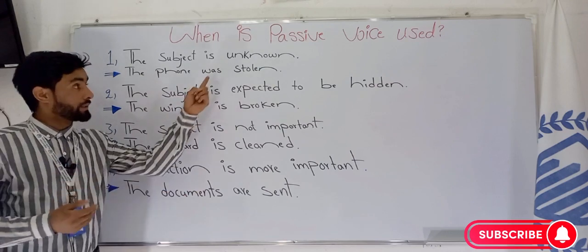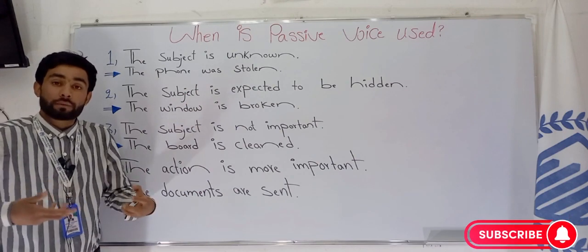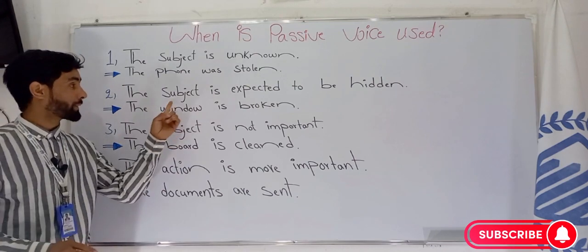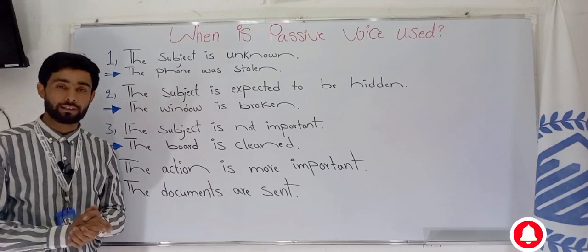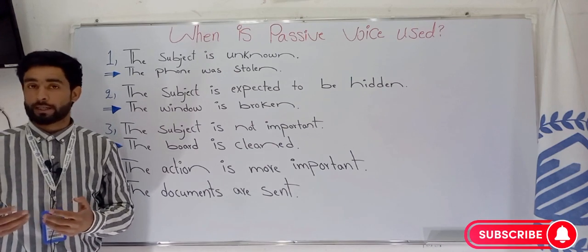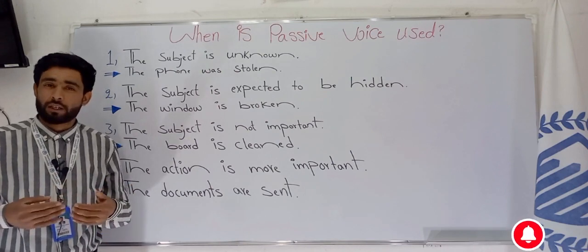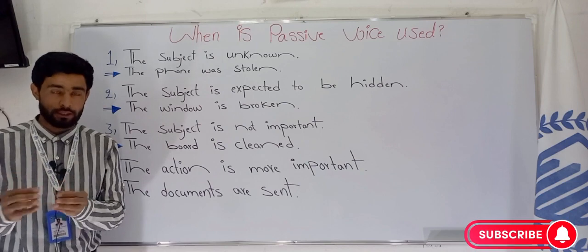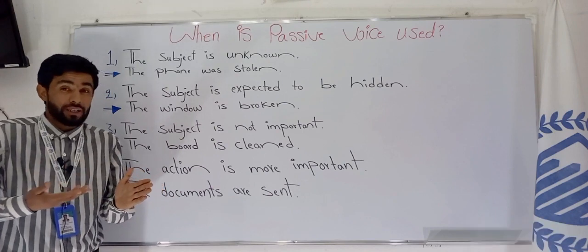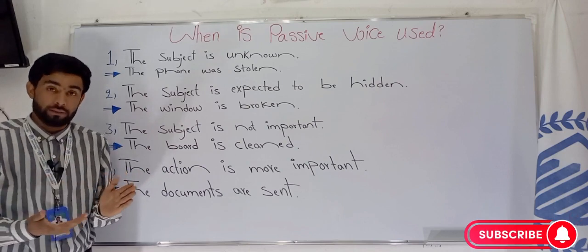So in this case, when the subject is unknown, when the subject is not clear in an action, we have to use the passive voice. Hope it's done. The next part. In the next case, the subject is expected to be hidden. In some situations, when our friends, our siblings, our relatives, classmates do something wrong and we wish to hide the subject, if someone comes to us and asks us who has done this action, then we are expected to hide the subject. Then in this case, we can use the passive voice.